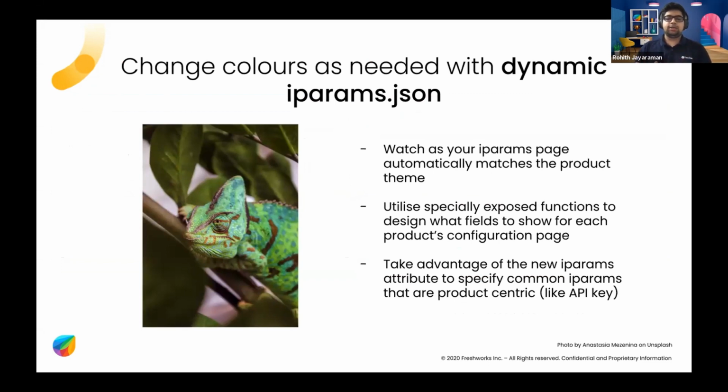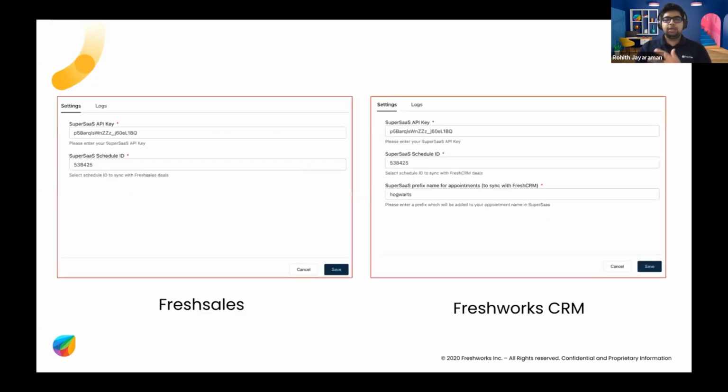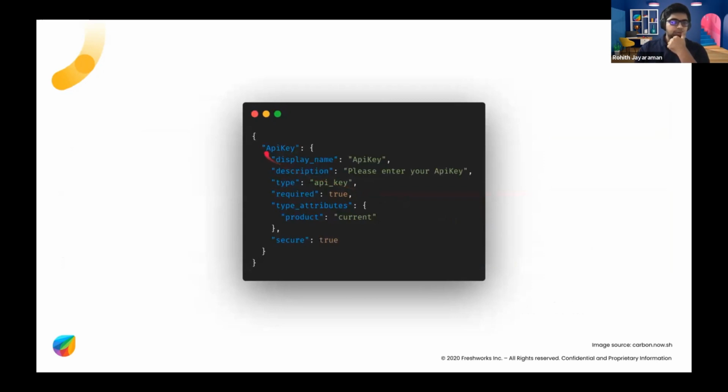And the last one is that if you want to get a field like the API key, then you don't need to worry at all. You don't need to think about, oh, multiple products, how is this going to work? Because ultimately you'll need the API key of the current product or the product which the user is using. So all you need to do is this.